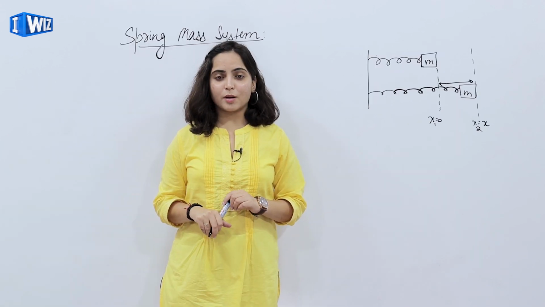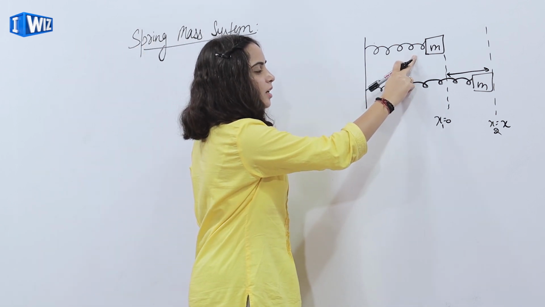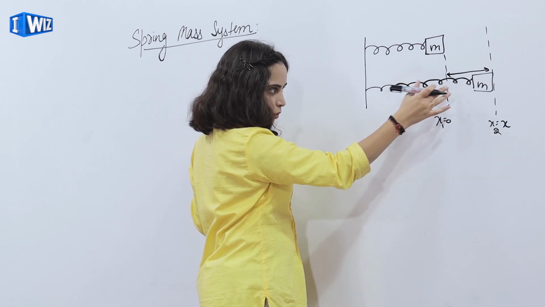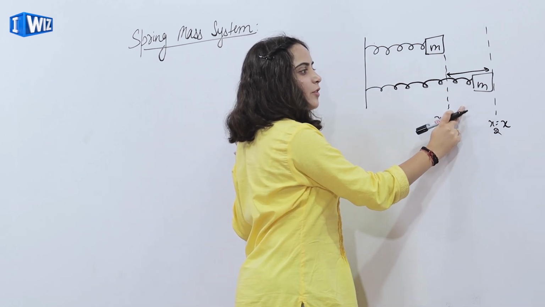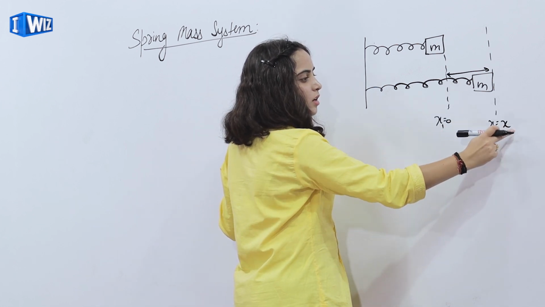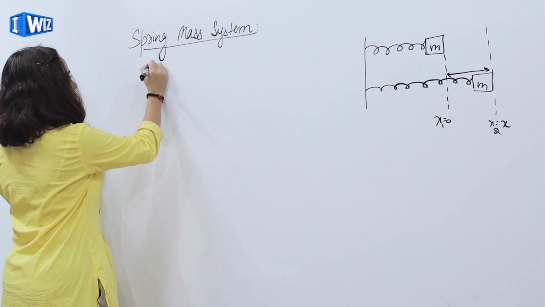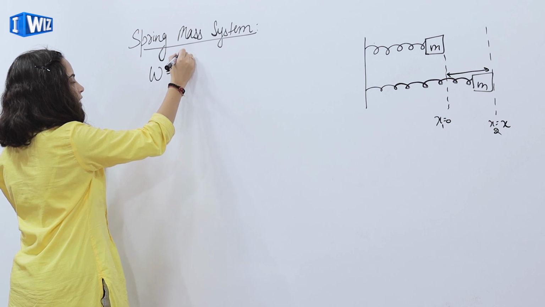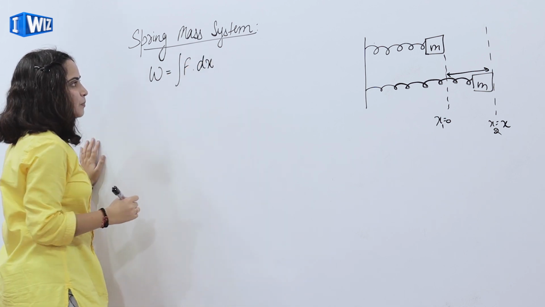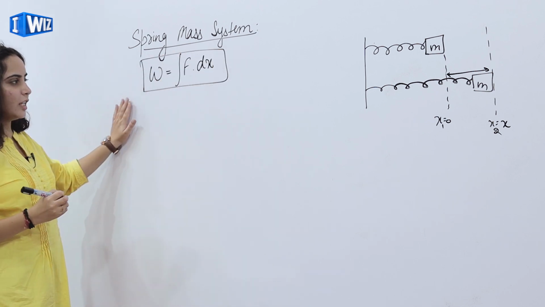Now we'll discuss the spring mass system. For that, I have a spring and mass m is attached to the spring. Now I'll stretch this spring such that it experiences displacement initially at x1. Now after stretching it moves to x2. So the work done is equal to force into displacement. This is my first expression which I'll use.